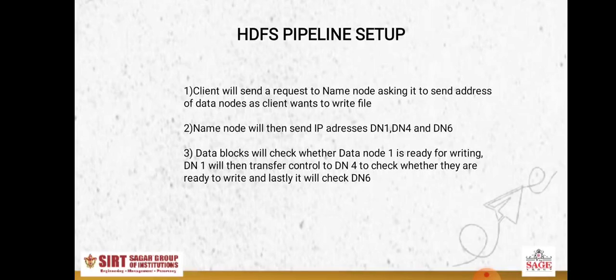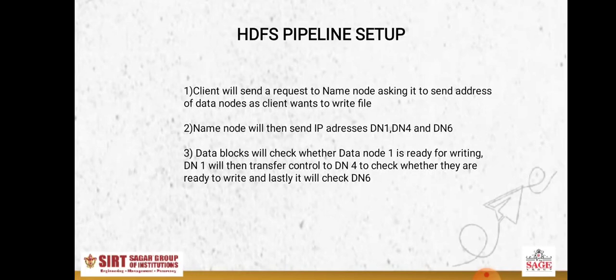Because we have already studied in our previous lecture that in HDFS, Hadoop is going to cope up with the data failure. And how is it going to cope up with the data failure? It is going to save the copies of the file in 3 different data nodes. This portion we have already studied, that whenever the file is stored in the HDFS platform, it is going to store the file in 3 different data nodes. So in future, if any of the data nodes fails, it may retrieve the file from another one.